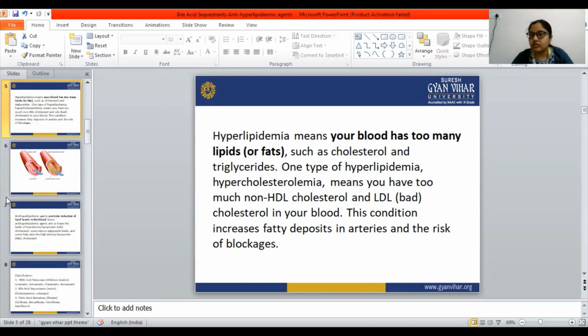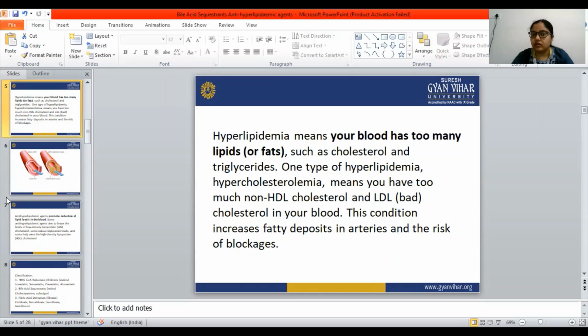There is a chance of buildup of plaque inside our artery, and that blocks the blood flow and causes risky blockage. That causes cardiovascular diseases also. So this hypercholesterolemia is a dangerous condition.